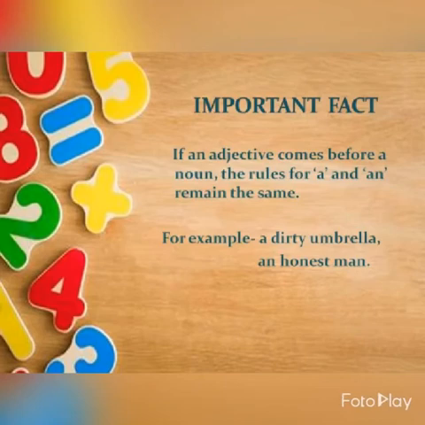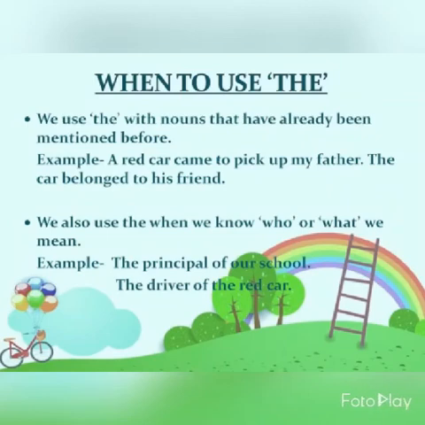Now after a and an, kids, we will move to the use of the. We use the with nouns that have already been mentioned before. For example, a red car came to pick up my father. The car belonged to his friend. Now kids, you can see that in the first sentence I have used a red car, and for the same red car I have used the car. Instead of writing a red car, I have used the car, because we are talking about the same car which we have mentioned in the first sentence. So it will be, the car belonged to his friend.